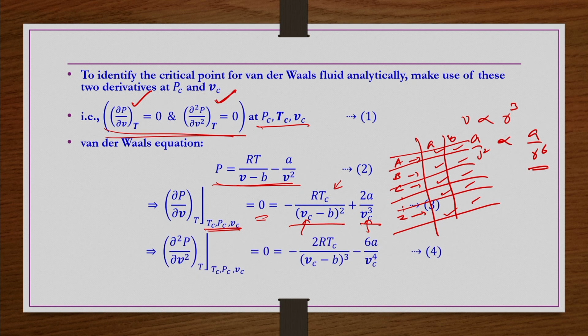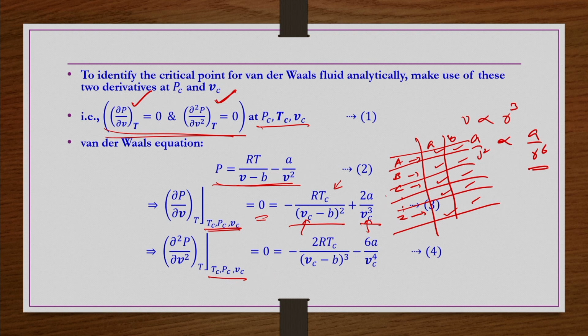Similarly, you do ∂²P/∂V², and then whatever expression is coming, replace P, V, T by Pc, Vc, Tc, and then equate this ∂²P/∂V² to 0.